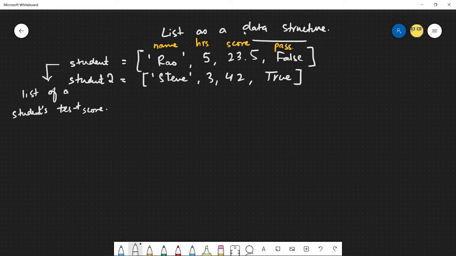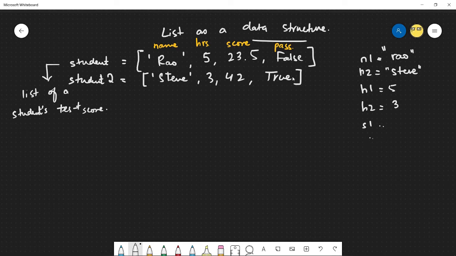Now, if you didn't have any data structures, you only had variables, maybe you would do something along the lines of N1 is Rao, and then N2 is Steve, and then H1 is 5, H2 is 3, and then S1, and you get the idea.